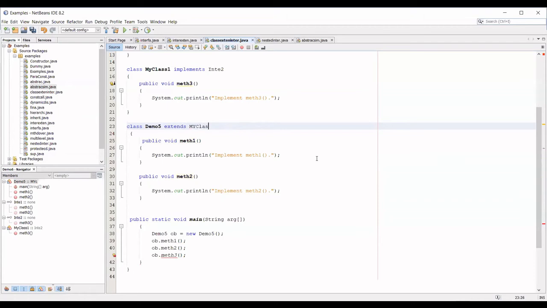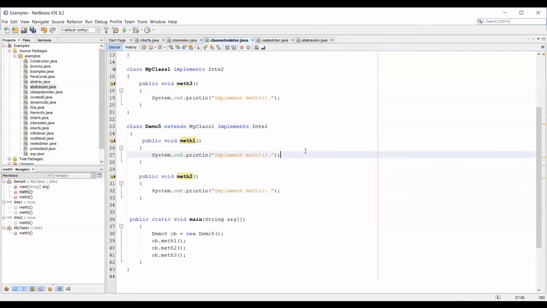But when you're trying to use both in the same class, first you should use the extends keyword, followed by implements.